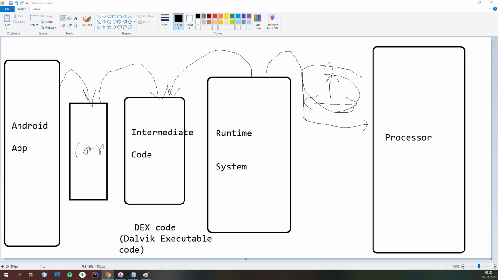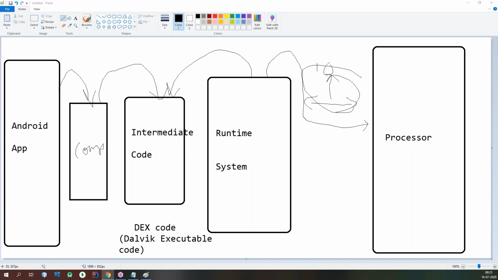It does the compiling process parallelly with execution, step by step, line by line. This happens at runtime, so your execution will be very slow. That's why no one uses interpreter.